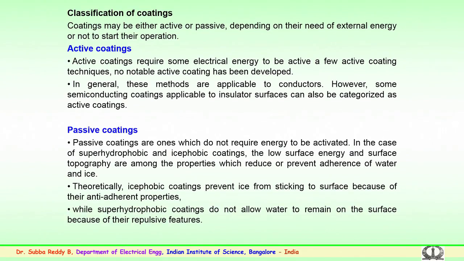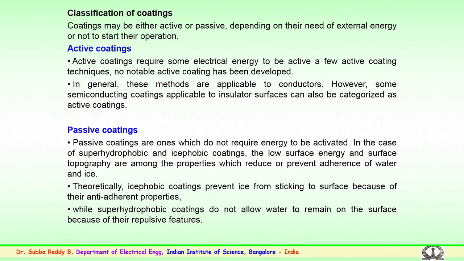So, we go to the coatings, the importance of coatings or the classification of coatings. Coatings which are being developed and used, as mentioned earlier, could be active or passive depending upon their need of external energy to start their operation. Active coatings require some electrical energy to be active.